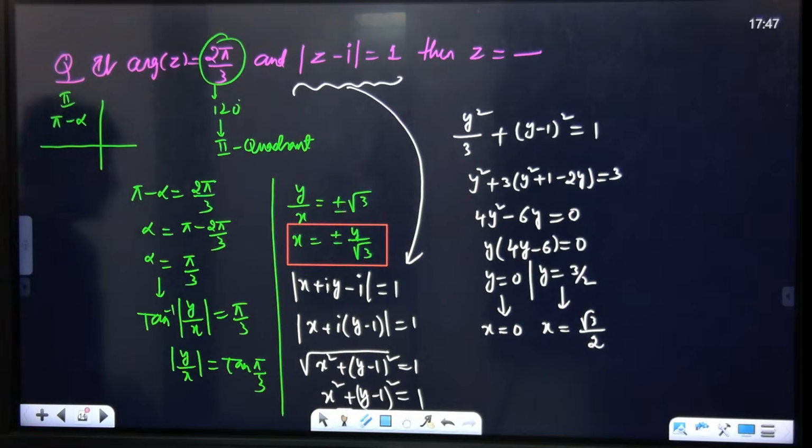Do you agree with my point? x is equal to plus or minus 1 by root 3, and x is 0 when y is 0. So the y value is 3 by 2 and the x value is 1 by root 3. Sorry, 1 by root 3.